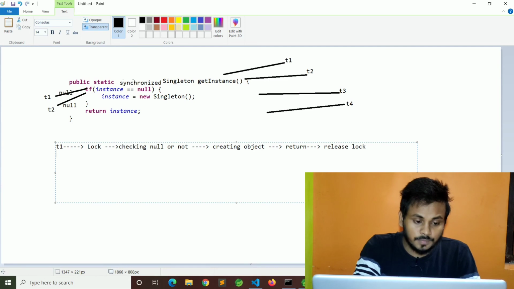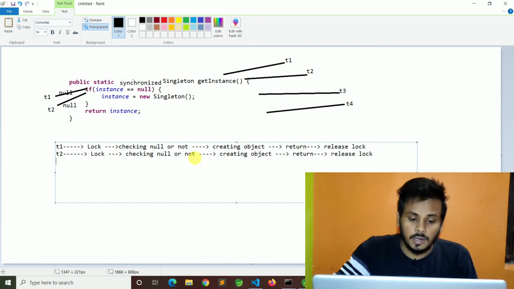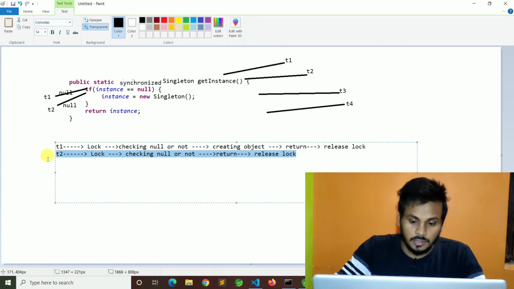Then T2 came, again locks, again checks null or not, but this time it's not creating the object, it directly returns the same reference and releases the lock.